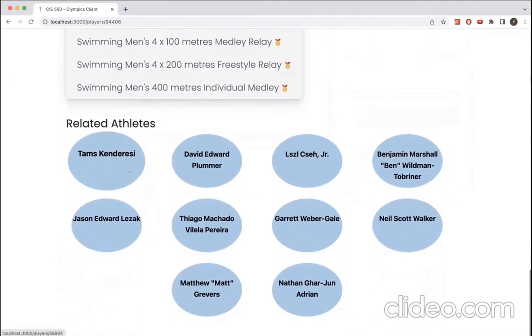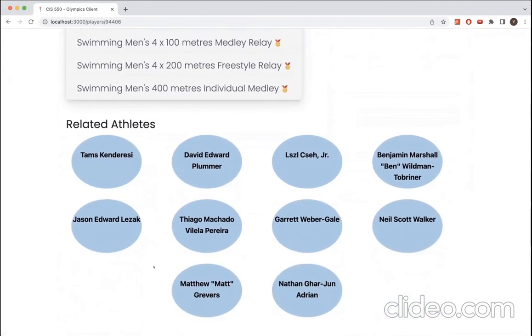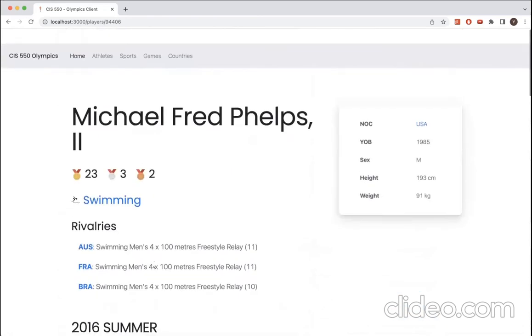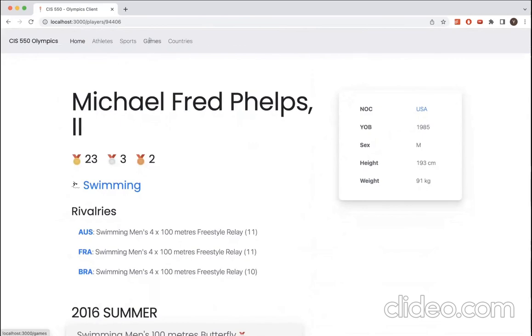We can also see the related athletes to Michael Phelps, and we can explain how we got this query. The related athletes is essentially a randomized list of people who this individual has played on a team with, or people who they have played against, which favors gold, silver, and bronze medalists in the events that this person has competed in. Next, we'll cover the games and countries page, which Yumika will take over.